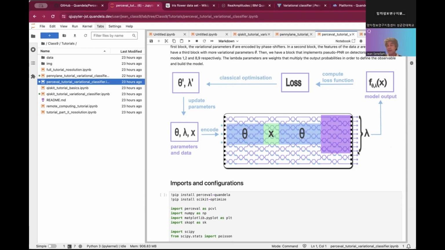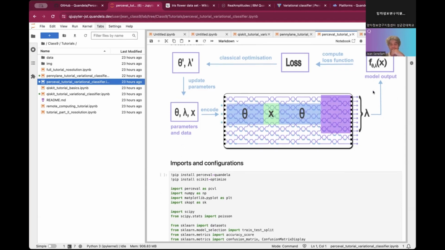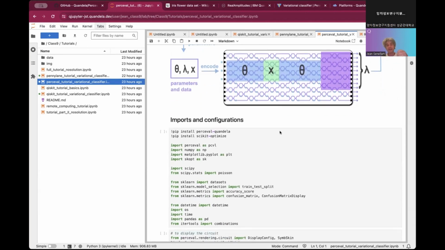It can be an energy, it can be a class, it can be something. So you need a mapping between the output of the system and your objective function, the one on which you want to make some training. In that case, they have put here a linear model layer that will map the probability distribution to the class of the object that we'll be looking at.